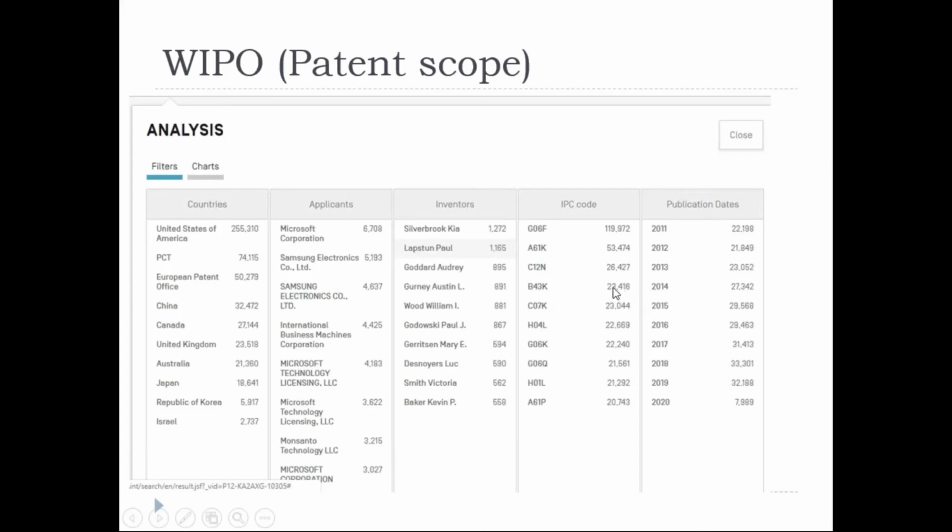You could see how many. Here we have other classification codes also more relevant, but still I could see this is also a part of it. And you could see even in the year 2020 almost 8,000 patents were filed in pen invention alone.